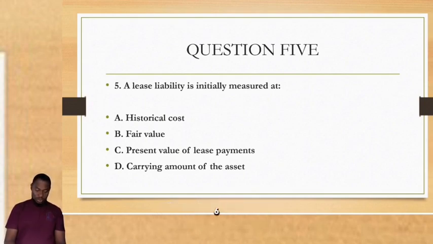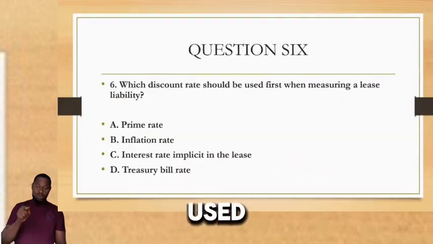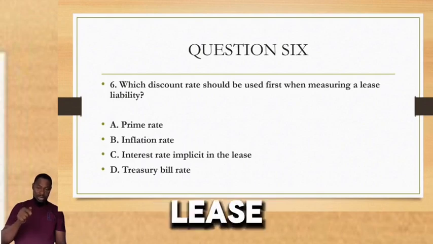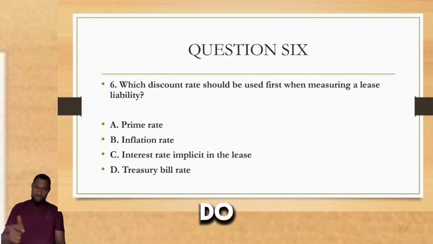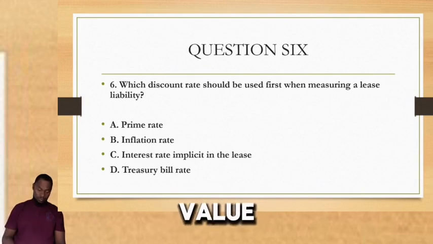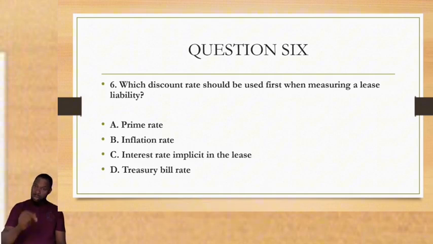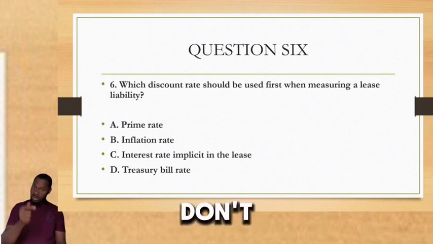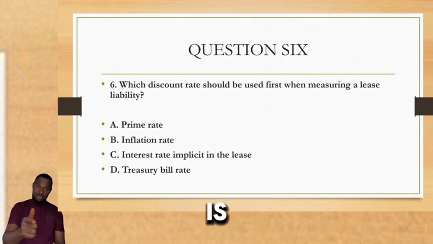Let's go to question number 6. Which discount rate should be used first when measuring a lease liability? Which discount rate do you use to discount a present value? There are 2 discount rates. One comes before the other. It's when you don't get the first that you can use the second. So what is the first discount rate to be used?